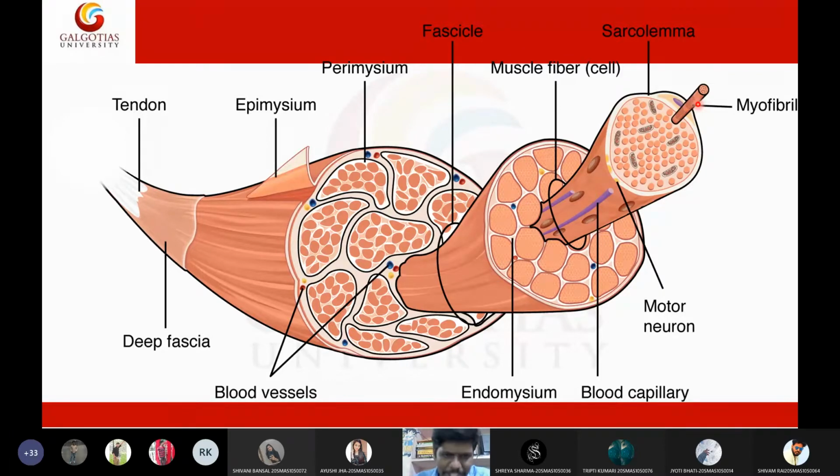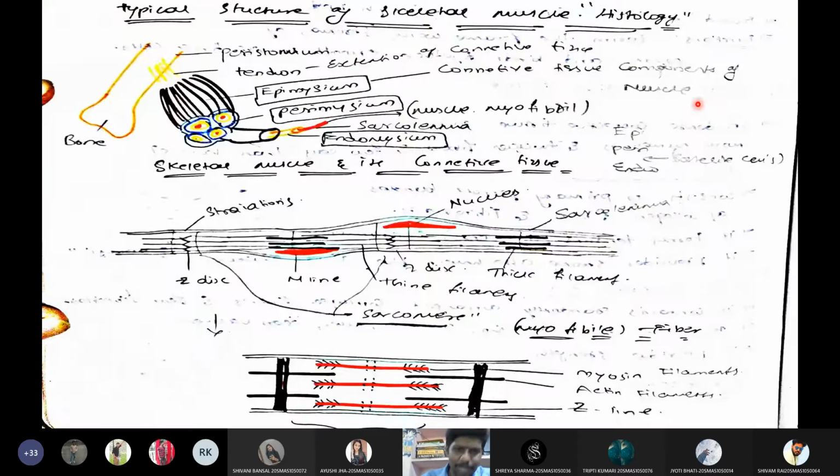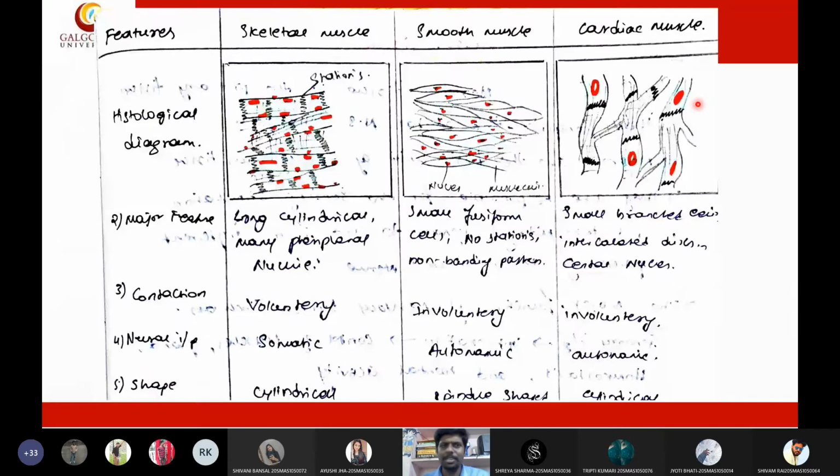Anyway, we are not going to discuss muscular physiology. We are just discussing the muscle tissues, so let us move directly to the topic of muscular tissue. I'm removing the details about the muscle and going to the types of muscles. As I said, we have three types of muscles: skeletal muscle, smooth muscle, and cardiac muscle.